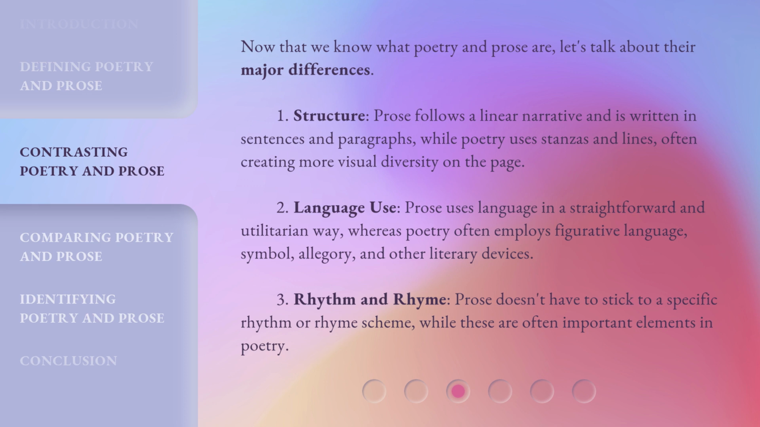2. Language use. Prose uses language in a straightforward and utilitarian way, whereas poetry often employs figurative language, symbol, allegory, and other literary devices. 3. Rhythm and rhyme. Prose doesn't have to stick to a specific rhythm or rhyme scheme, while these are often important elements in poetry.